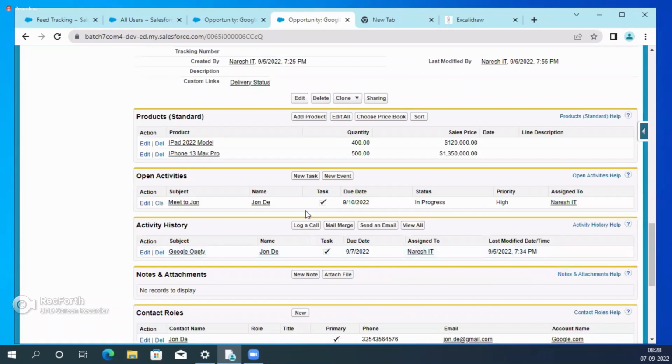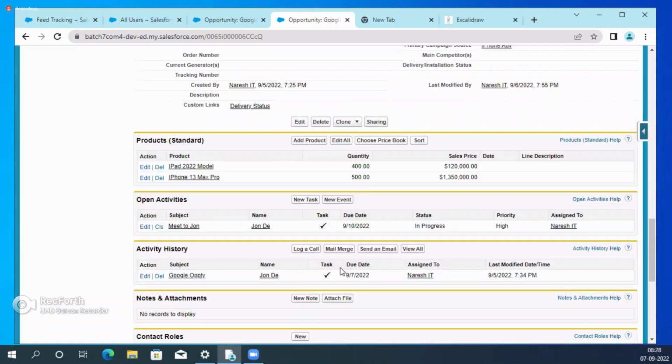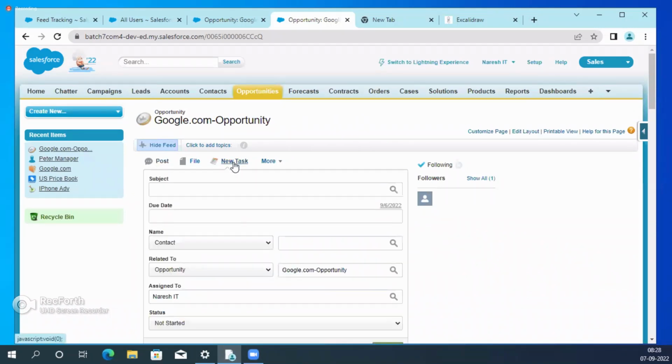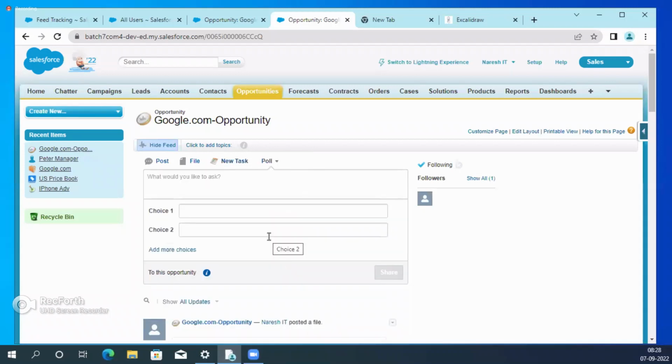For example, you want to create the task. There is one way. What is the way? Go here, click on new task. But you don't want to go down and navigate everything. So without navigating, without going down, you need to create the task here. And there are some more options: create the note, create the new event, create the case. All of them come under this button. Understand?